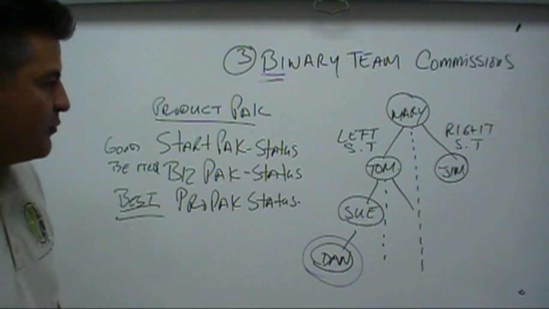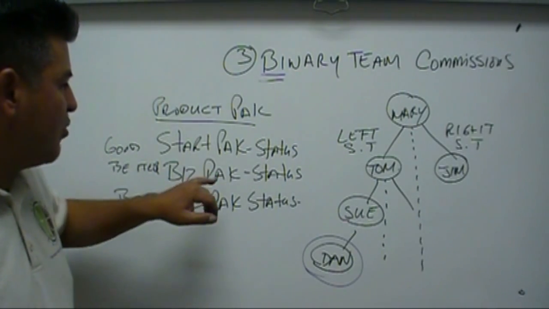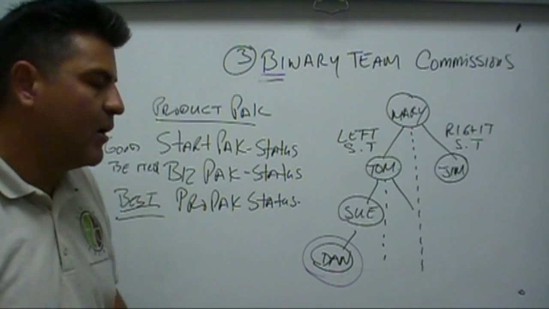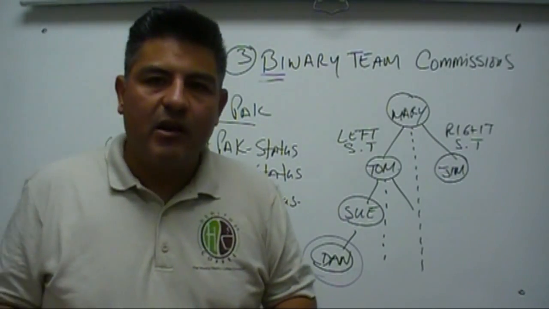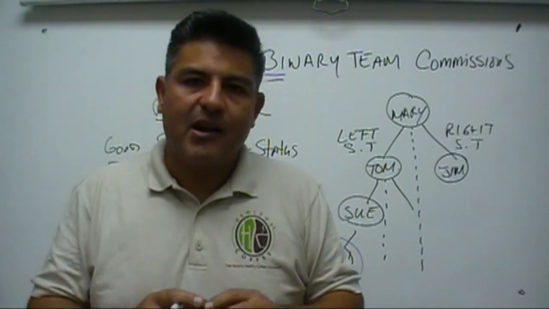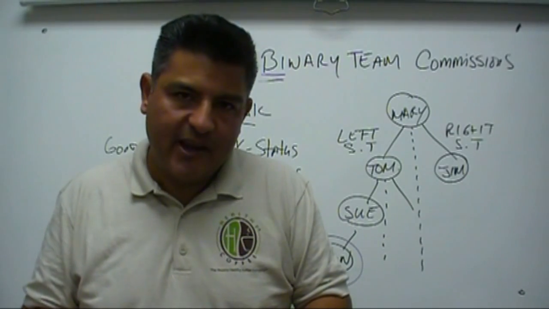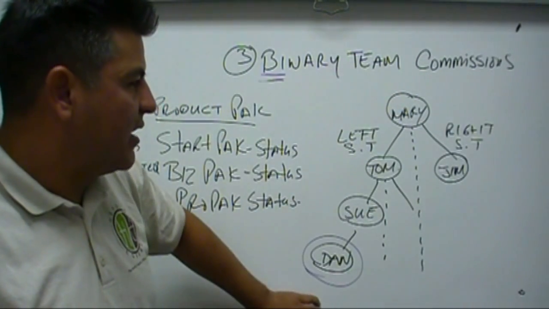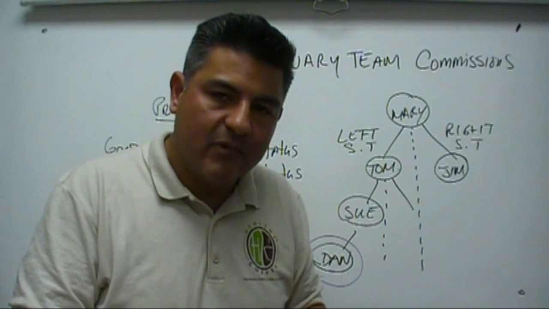All right. Why is it important? What's the differences between the starter, the biz, and the pro? Well, basically here, in a binary team commission structure, you need to have a left and a right, okay? And what that means is that you're gonna get paid on what we call the pay leg.